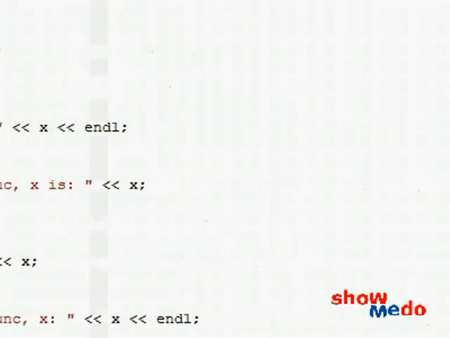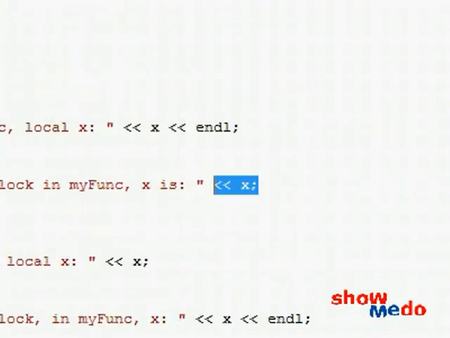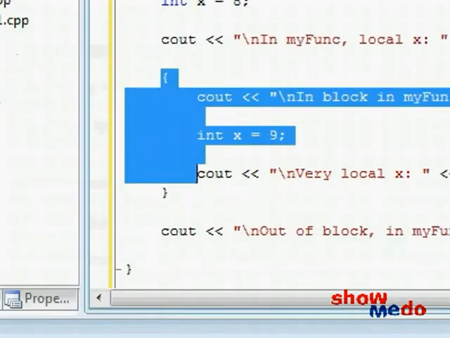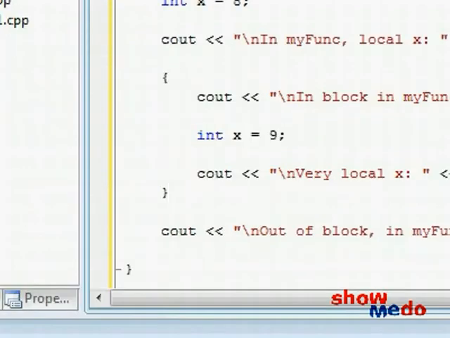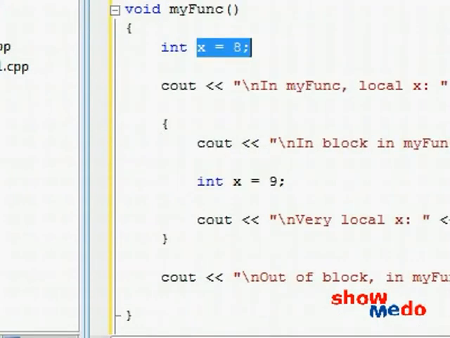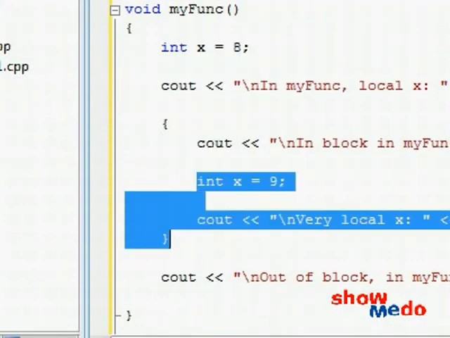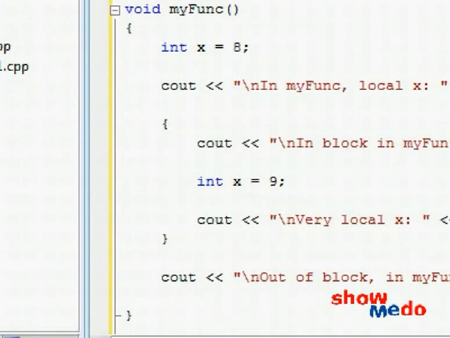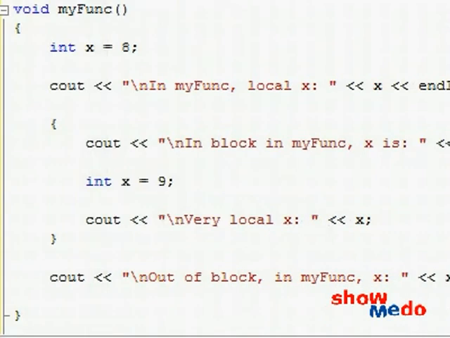So even though at this point the outer x was still visible and we actually used it in our inner world, from this point on that variable x will be completely blocked out from our visibility, and the only thing that we'll be dealing with right now in our inner scope is the brand new variable x, which we gave 9. And to prove this, we print out our very local variable x.